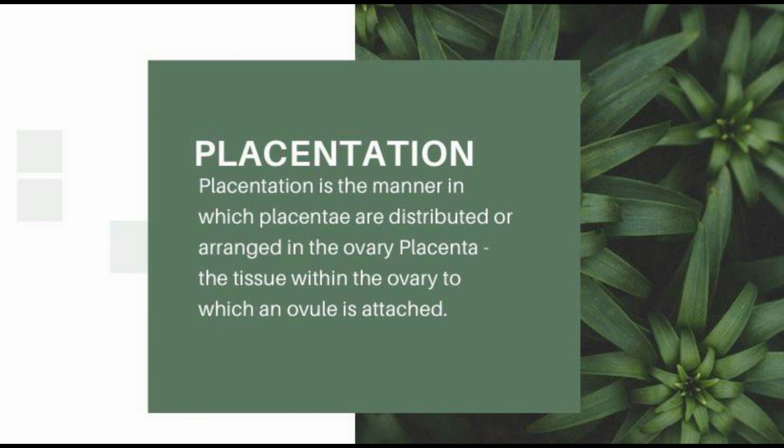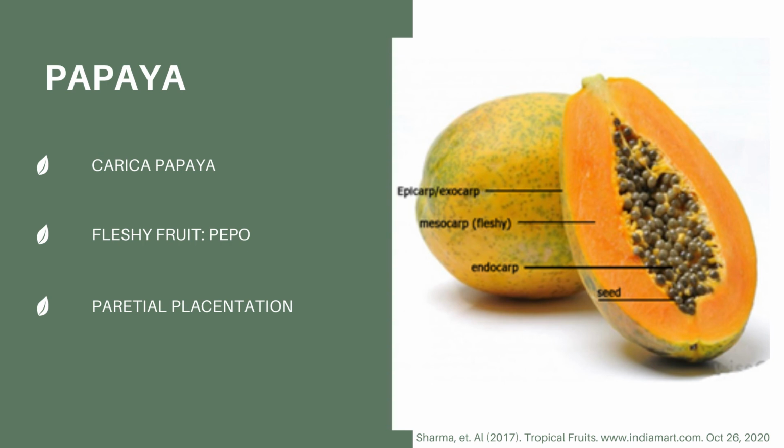The first type of placentation is parietal. It is when the placentae are on the ovary wall. One example is the papaya, which is also known as Carica papaya. It is a fleshy fruit called pepo, a special type of berry with hard rind.